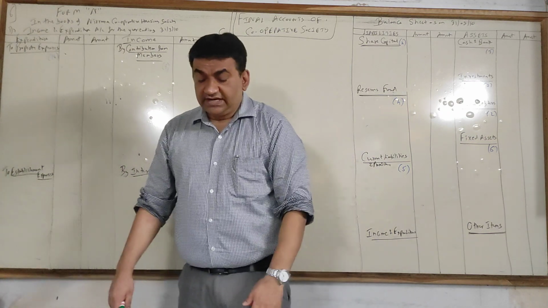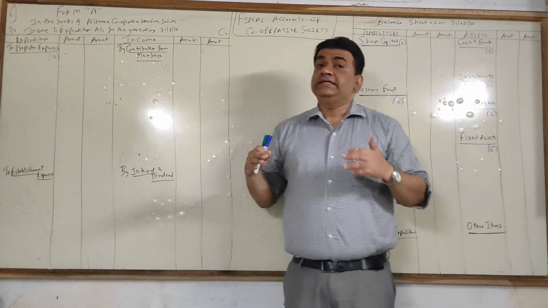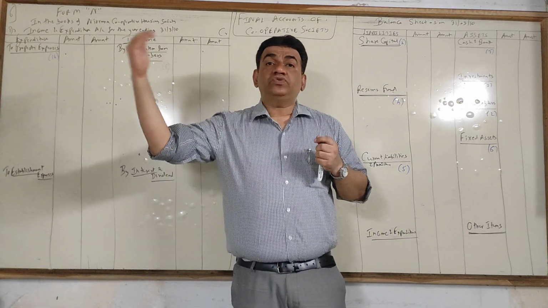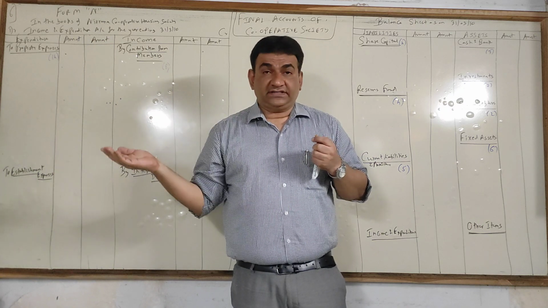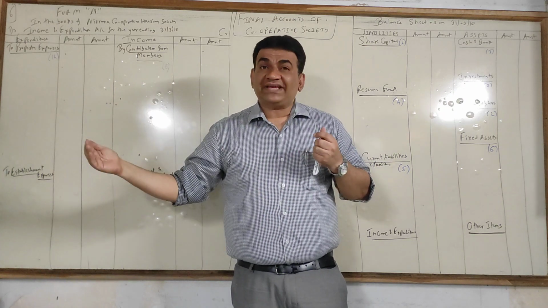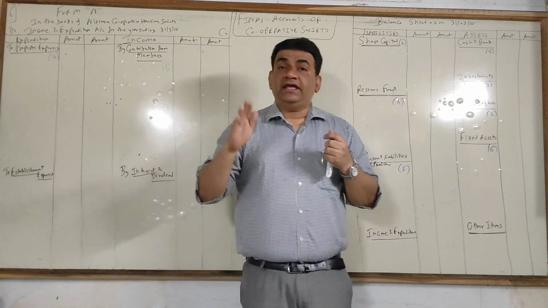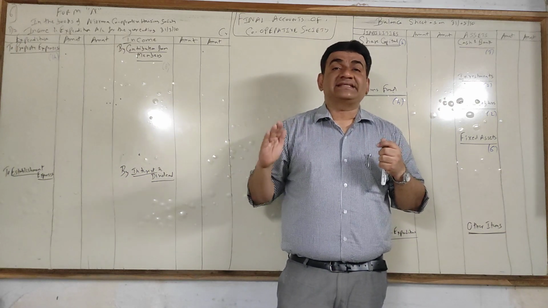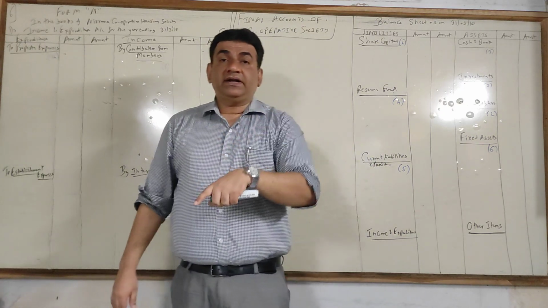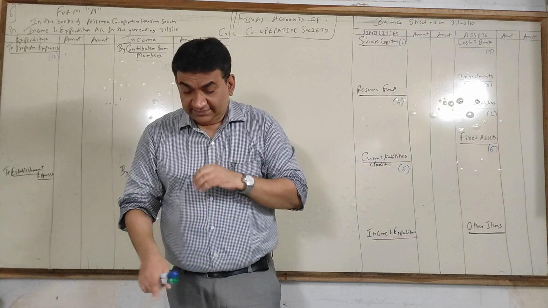Then loans and advances. Again, this is very rare in case of housing societies. In case of consumer society it comes. Society will give loans to members at a low rate of interest. So they will give to the members. So for the society, it is to be recovered back from the members. Therefore, for the society, it is an asset. So any loans and advances given to the members will come under the head loans and advances separately on the asset side.